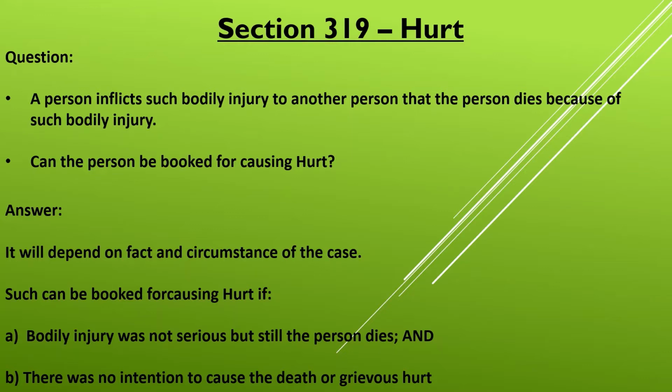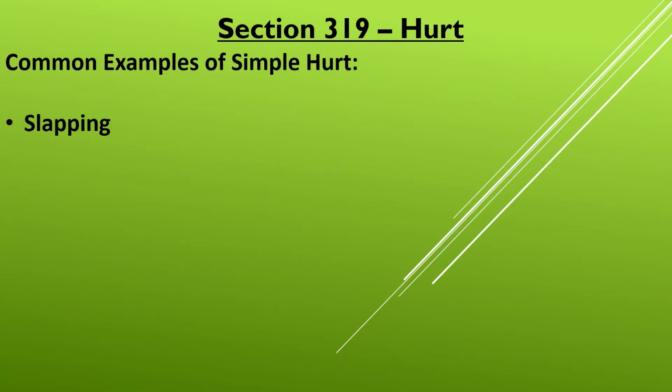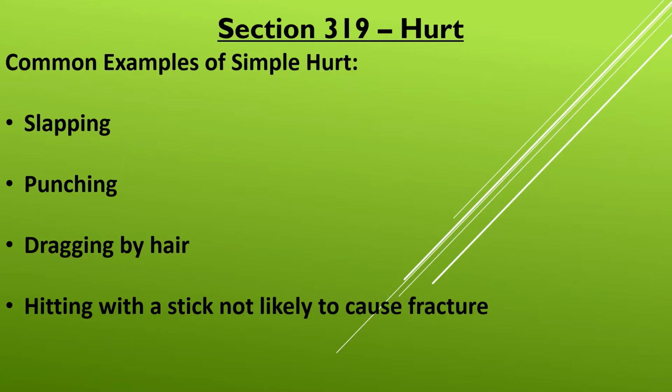Some common examples of hurt are slapping someone, punching someone, dragging someone by hair, hitting someone with a stick not likely to cause fracture, scratching someone. These are just some of the examples. The code does not provide examples of the acts that can be treated as simple hurt under section 319.